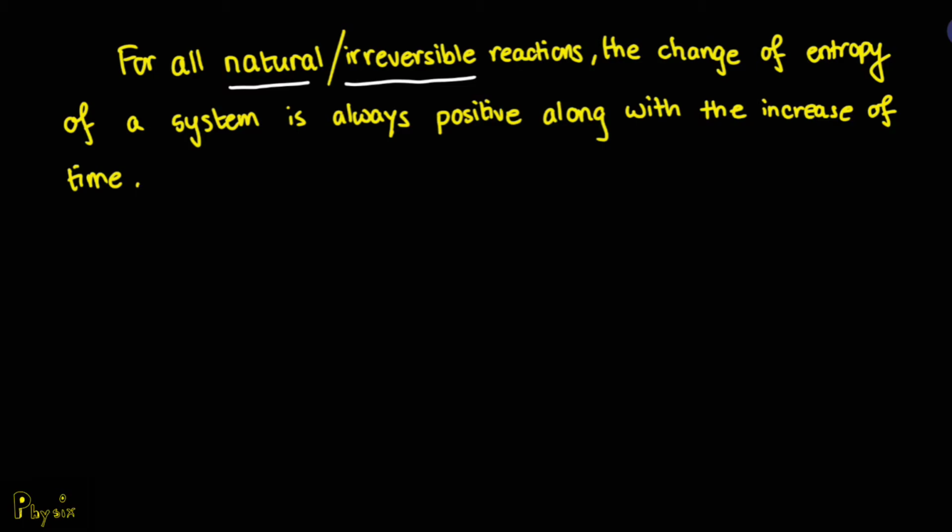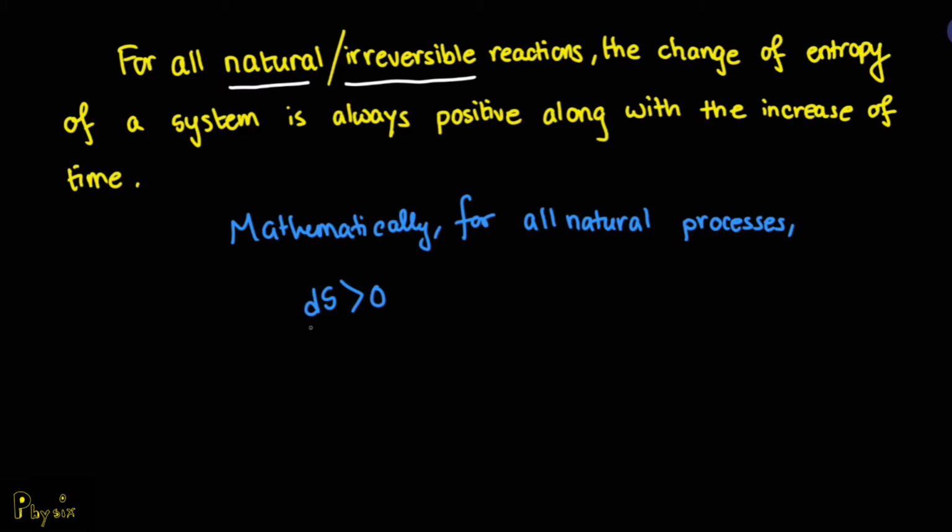Why is it really the case? Well, all natural phenomena or irreversible reactions in this universe are correlated to each other, which means that pretty much every single phenomenon in this universe that we actually observe with our eyes are all irreversible reactions. And for this, we can mathematically define all irreversible reactions and their change of entropy in such a way that their increase of entropy is always positive. Where this dS over here represents the change of entropy.